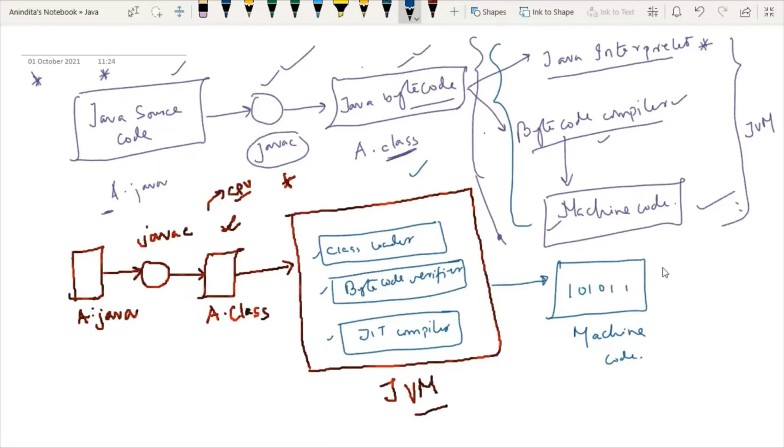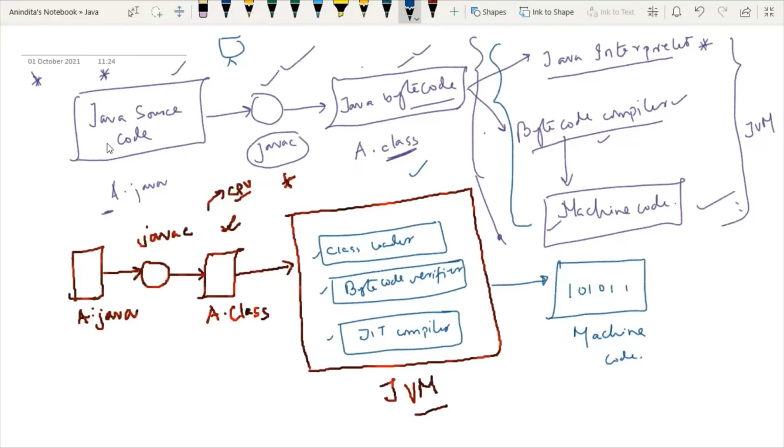Now you can ask me one question: why is this machine code in the form of 1s and 0s, and if you are getting something in that format, why is it understood by the machine? See, whenever I am talking about a machine, the computer is nothing but an electronic device, right? And an electronic device only understands on and off situations, 0 and 1.